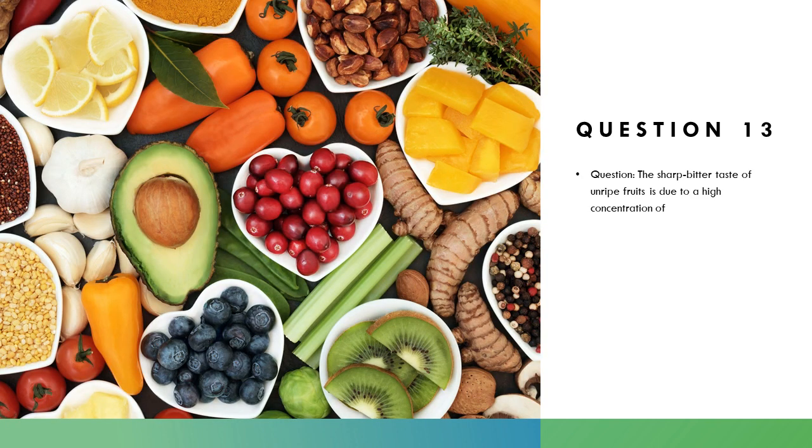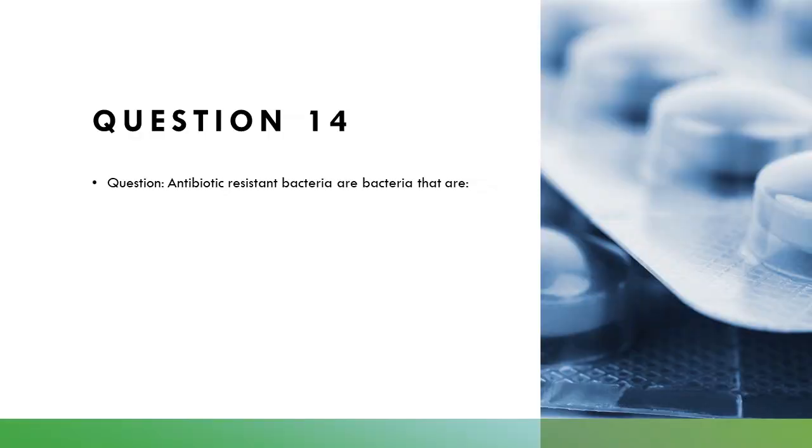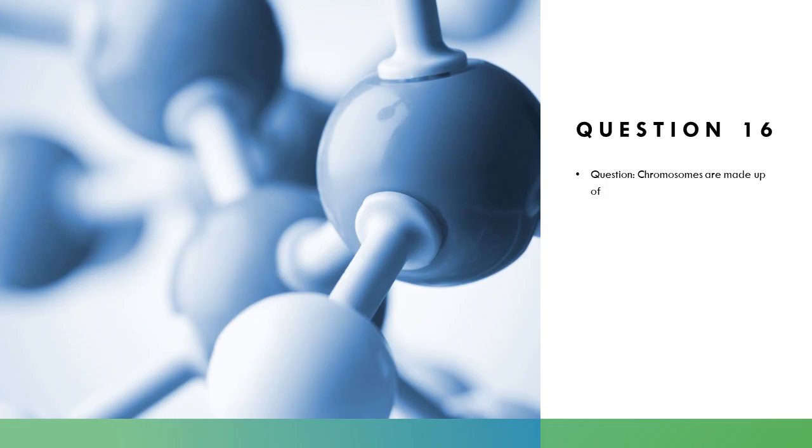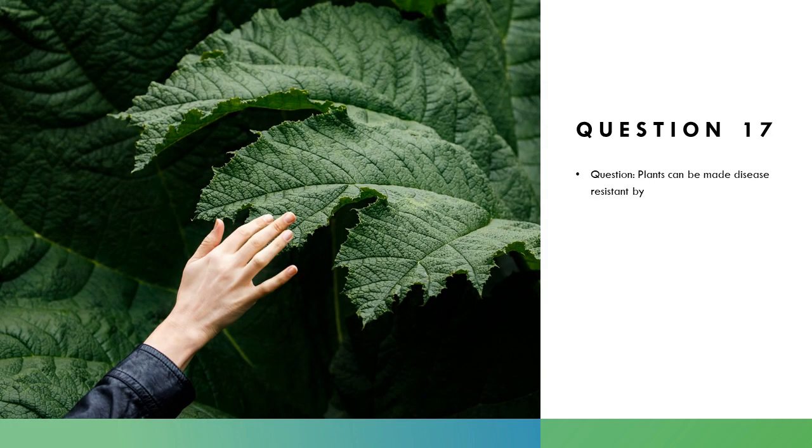The sharp, bitter taste of unripe fruits is due to a high concentration of organic acids. Antibiotic resistant bacteria are bacteria that are not controlled or killed by antibiotics. Flesh eaters are called carnivores. Chromosomes are made up of DNA, RNA, and proteins. Plants can be made disease resistant by hormone treatment.